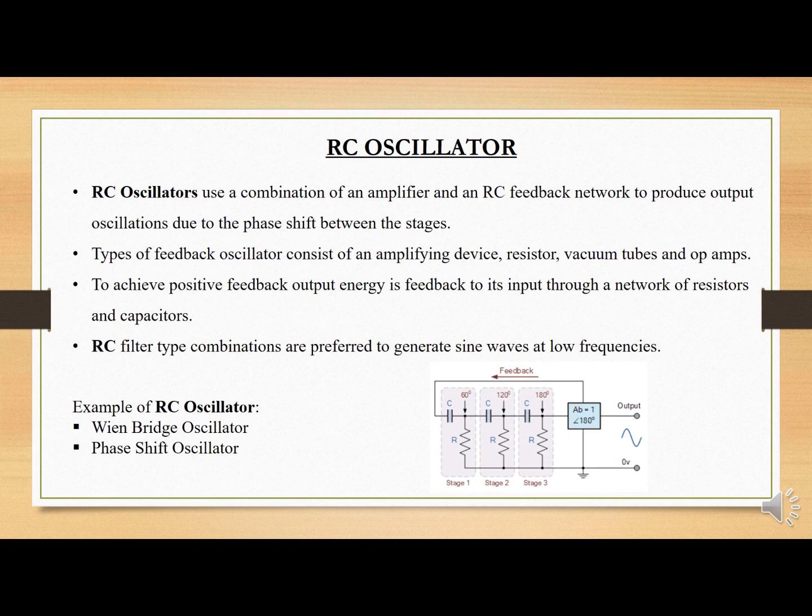The second type of feedback oscillator is the RC oscillator. The RC oscillator consists of a resistor and a capacitor. It uses a combination of an amplifier and an RC feedback network to produce output oscillation due to the phase shift between the stages. This type of feedback oscillator consists of an amplifying device, resistor, vacuum tube, and op-amp. In order to achieve positive feedback, output energy is fed back to its input through a network of resistors and capacitors.